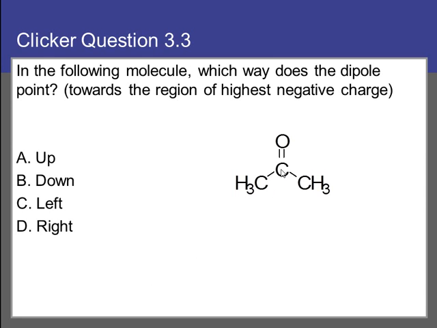So in this case, the central atom again is carbon. It has some CC bonds down and to the right and down and to the left, and it has a CO double bond pointing up. There's no difference in electronegativity between the two carbons in this bond or the two carbons in this bond, however there is a significant difference in electronegativity between the carbon and the oxygen. So anytime you see a carbon-oxygen bond, you can understand that that is a polar bond. And so the dipole arrow would point from the carbon to the oxygen. There'd be a region of partial positive charge in this area, region of partial negative charge in the oxygen. So it would point up. Up is the best answer here.